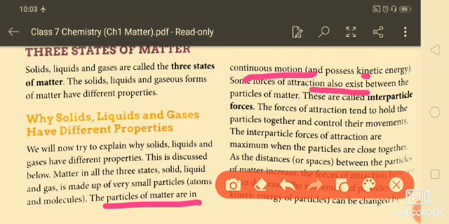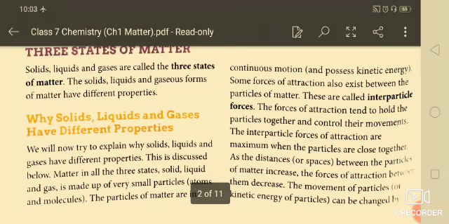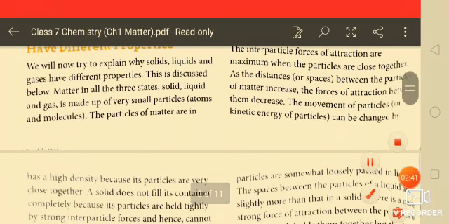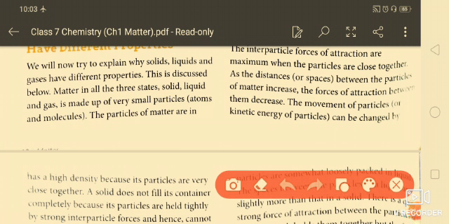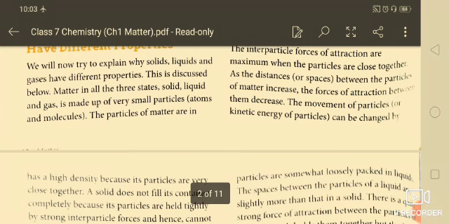Some forces of attraction also exist between the particles of matter, and these are called interparticle forces. The interparticle forces of attraction are maximum when particles are closer together. In solids it is maximum, in liquids lower than solids, and in gas the interparticle force is very less.